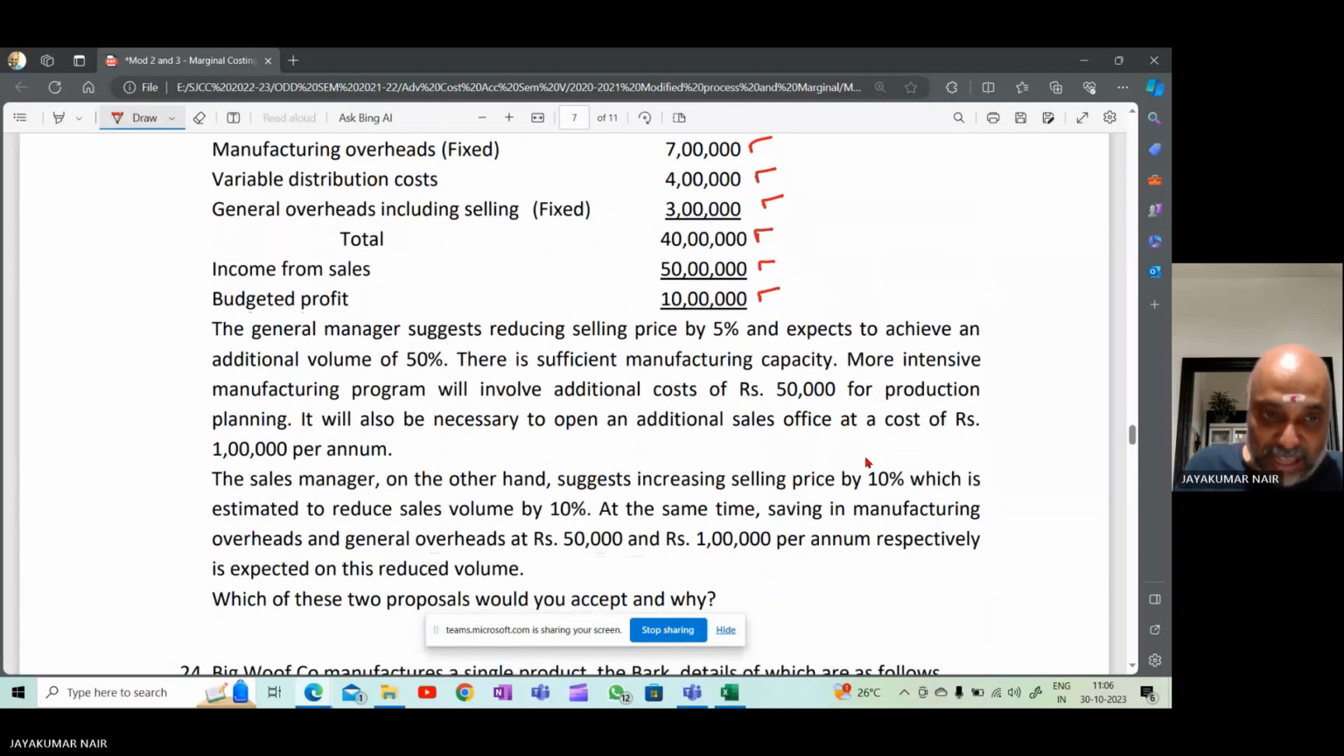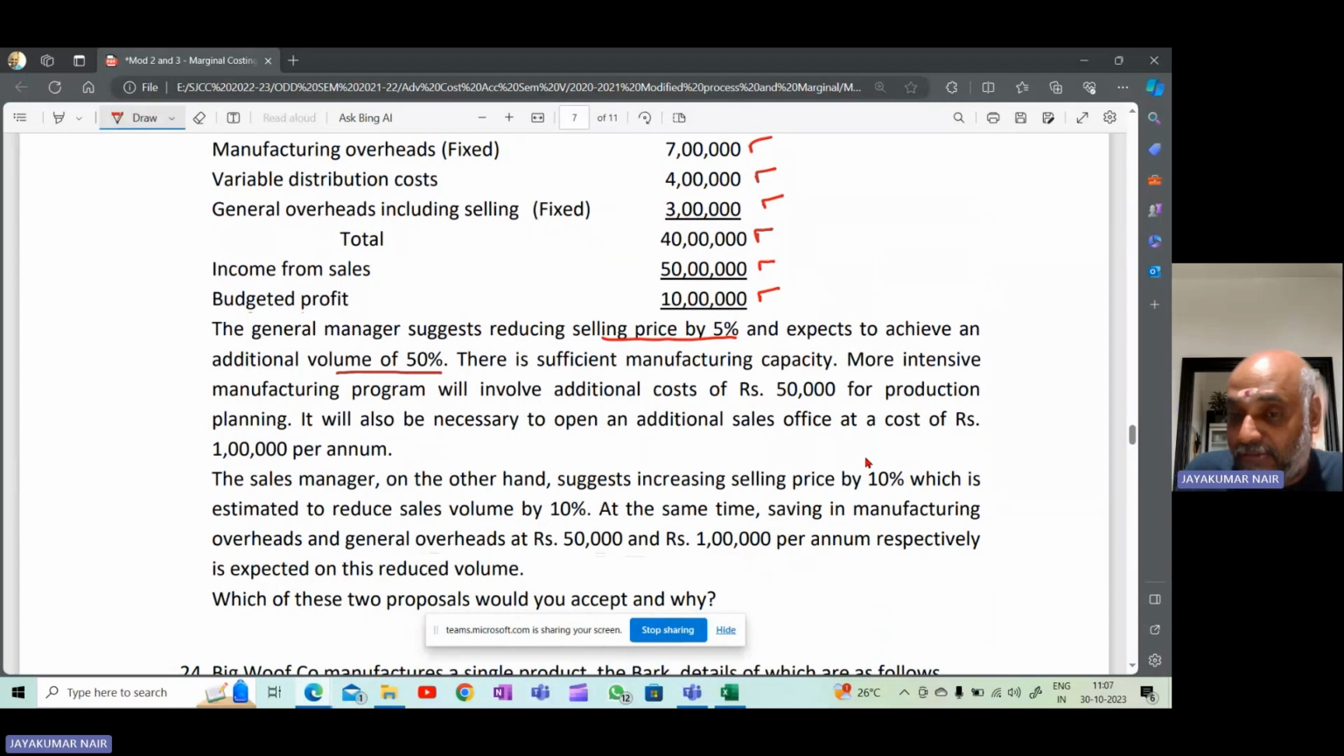Now, what are they saying? The general manager suggests reducing the selling price by 5% and expects to achieve an additional volume of 50%. So the general manager says, reduce the selling price by 5% per unit. Then the quantity that you will be selling will go up by 50%. So a reduction in selling price by 5% will boost up the quantity of sale by 50%.